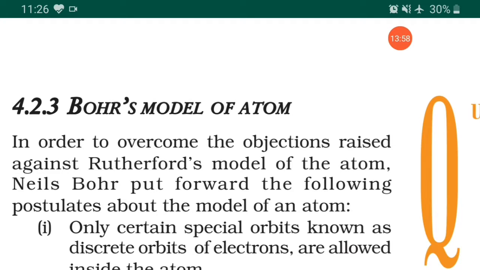Another limitation: he did not have any idea about the shape of molecules and how molecules are formed. Third limitation: he gave the concept of a well-defined orbit, but on the basis of the latest atomic theory, it is only the probability of finding the electrons in a particular space.